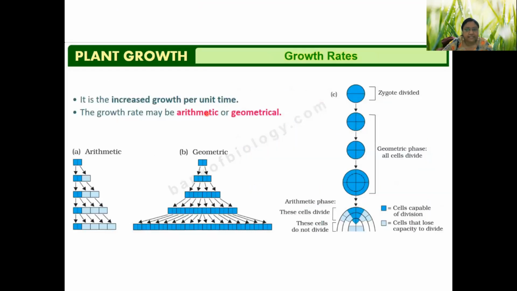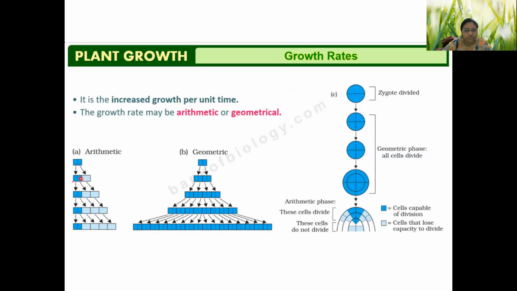As we discussed, growth is measurable, so we can definitely measure the growth, and the growth rate can be either arithmetic or geometrical. Arithmetic growth rate means from one cell there is production of two cells.